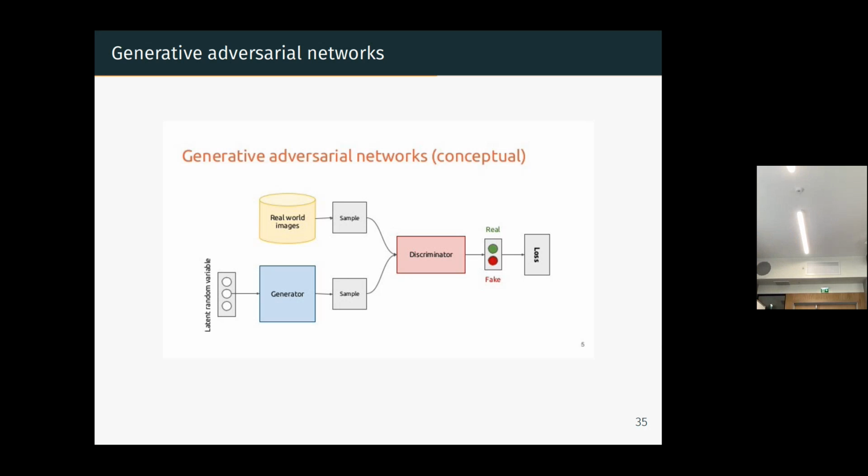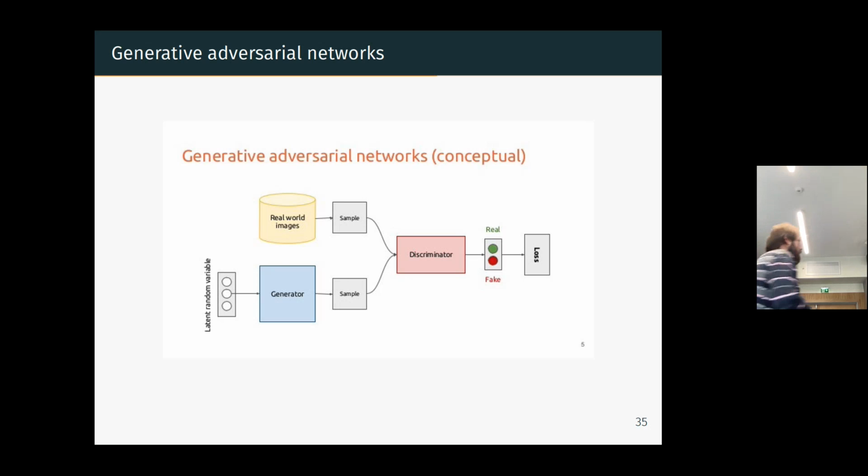And you train your discriminator. So it's a binary classification. You remember this concept of binary classification. You have two classes here, real and fake.